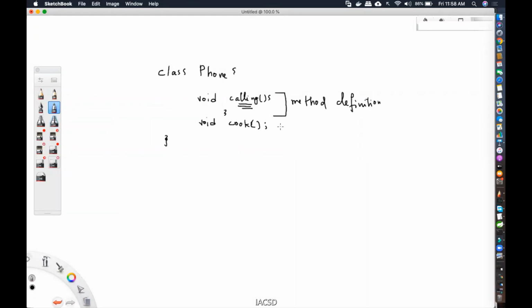In this case, what is it? It is only method declaration. I'm only declaring the method with a semicolon at the end. So we have method definition and we have method declaration. Now see this. A method that is only declared like this and not defined, such a method, we call it an abstract method.